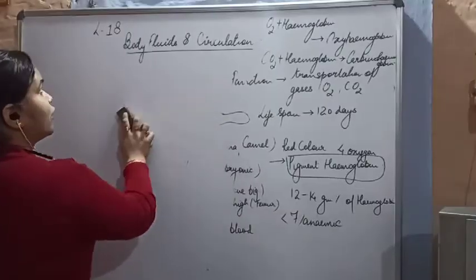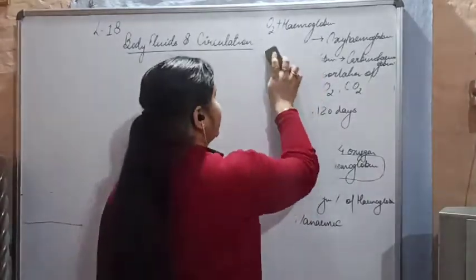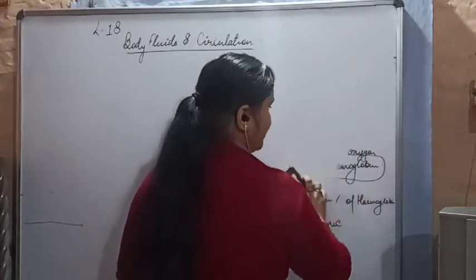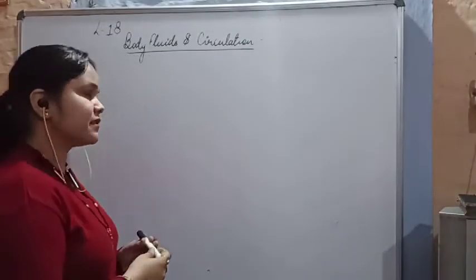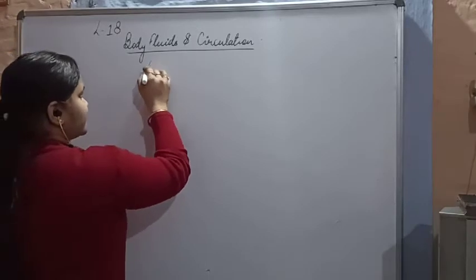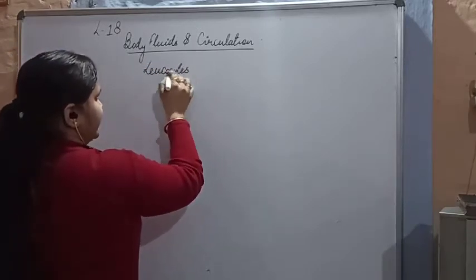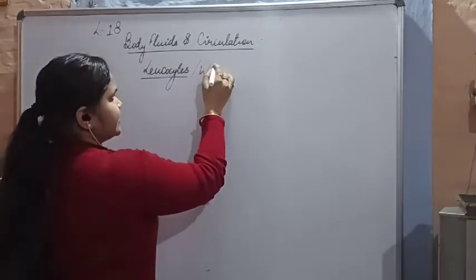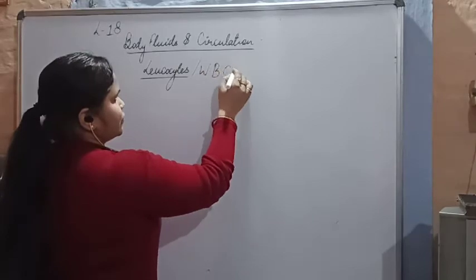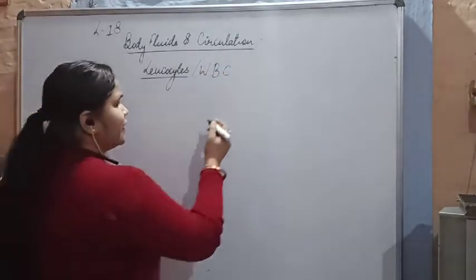Then we'll go forward with the leukocytes. Leukocytes, a bit, we can say, is a lengthy topic to discuss. Let's have a look at the leukocytes. Now, with the leukocytes we can discuss them as WBCs. Okay, so WBCs. So what is the important function of this WBC?